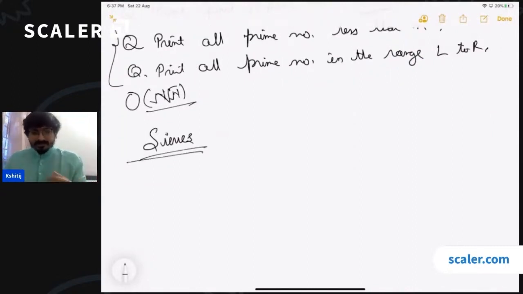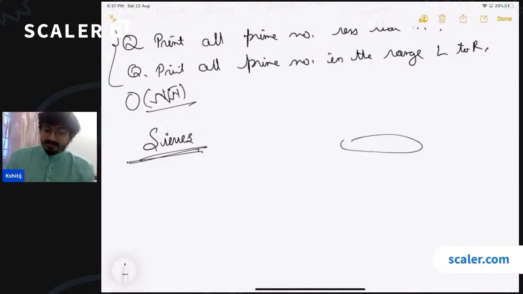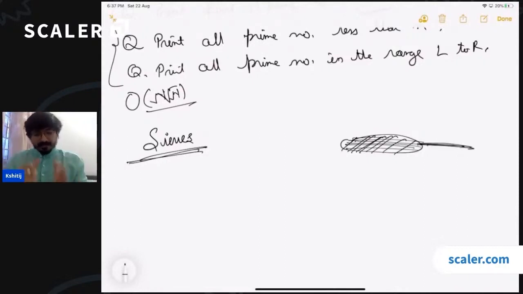Okay, do you guys understand what is a sieve? What is the literal meaning of a sieve? If you just translate sieve in Hindi, what is that? It is nothing but a channi, right? This is what you use to filter tea at home. So it has a very fine net and a handle. Right? This is a sieve, right? And printing all the prime numbers using a sieve is going to be exactly the same as how you filter your tea. Okay, we'll see how.